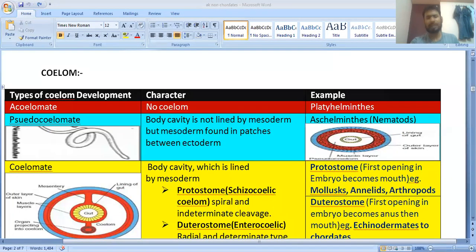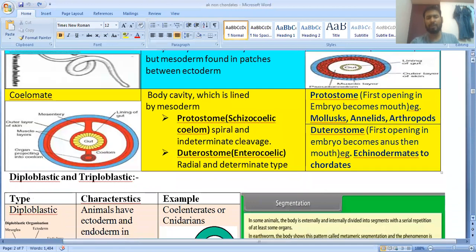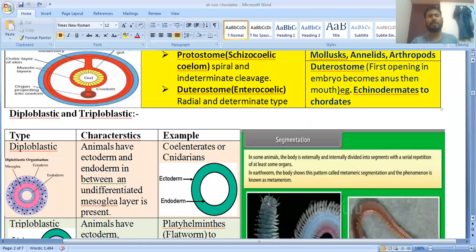So you have already seen the different types of coelom. Now what will you see next? Next you will see the organization: diploblastic and triploblastic. What do diploblastic and triploblastic mean? Diploblastic means, you know very well.